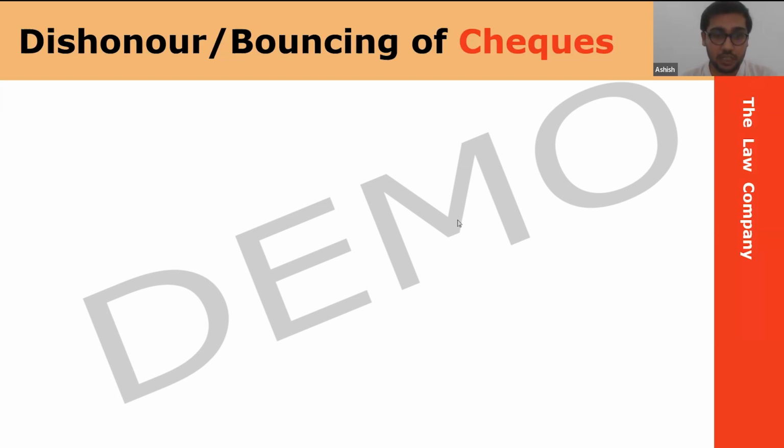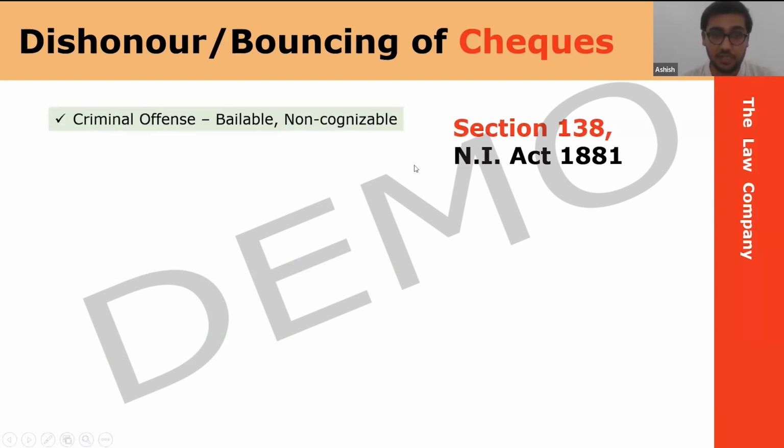What is Section 138 of the Negotiable Instruments Act? First thing is that it makes check bouncing a criminal offense. It's a bailable offense, non-cognizable offense. I'm explaining all this so you will understand. This check bouncing case that we are understanding today, I'm going to use it for legal notice, reply to notice, criminal complaint, bail application, everything. That is why I am taking it from scratch. We need to know whether it is bailable or not when we come to the bail application.